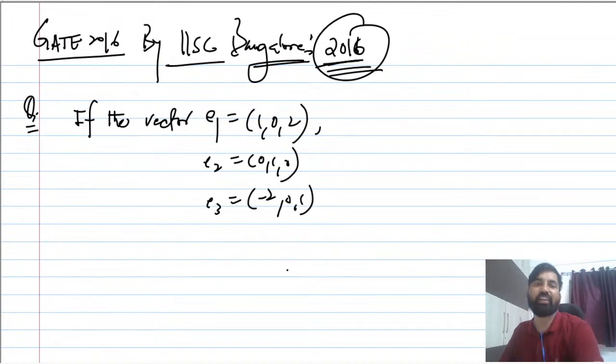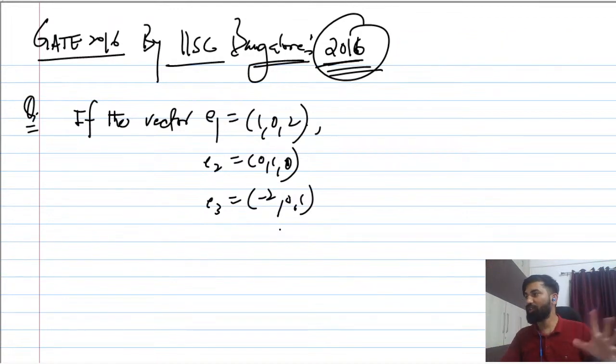There are three vectors they have mentioned: E1 is 1 0 2, E2 is 0 1 0, and E3 is minus 2 0 1, which form an orthogonal basis of a three-dimensional real space. You don't have to worry about the meaning of orthogonal basis and so on. I will discuss it, but in the question they have written this language, so we will understand what basis means.